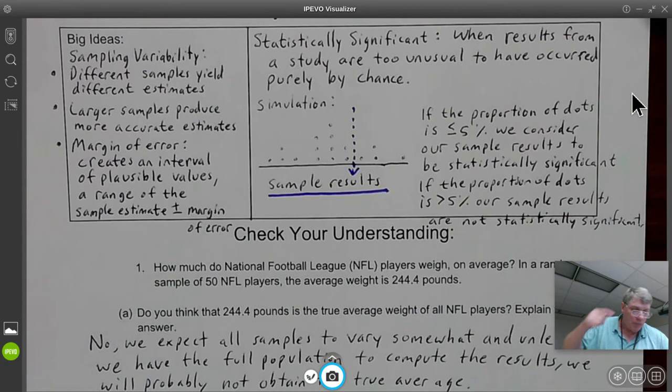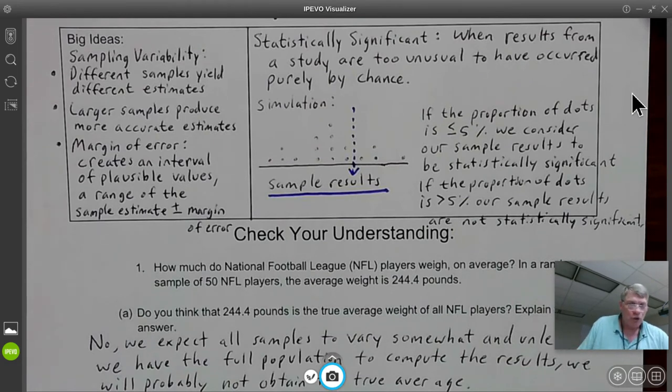So sampling variability is that different samples yield different estimates. If you were to take a whole bunch of different samples, each one is going to have a slightly different mean. They're probably not going to have the same exact mean. It's possible that they would, but that's sampling variability.